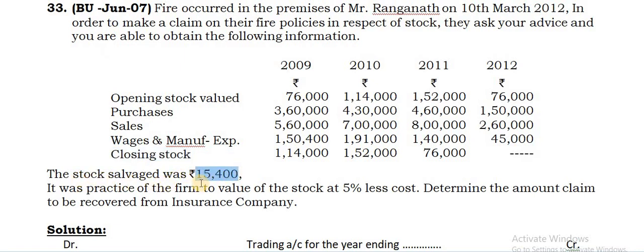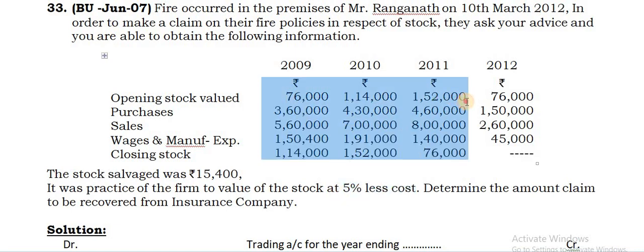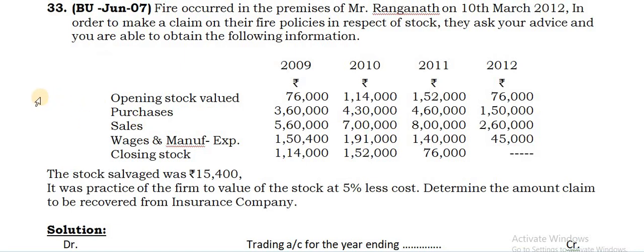I mean to say, the last step is the statement of profit. It was the practice of the firm to value stock at 5% less than cost. So now whatever stocks are here, the entire stock, opening stock as well as closing stock, are being taken at 95% of value. All these will be representing 95%. So this divided by 95 into 100 gives you the actual value.